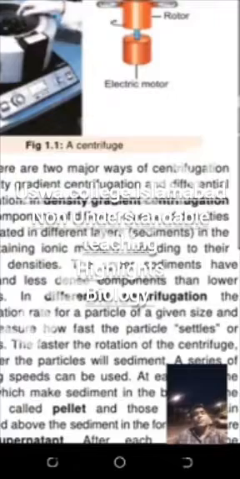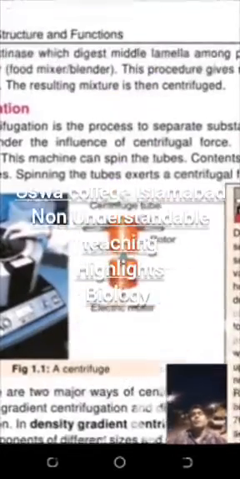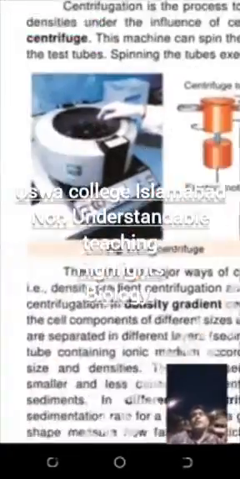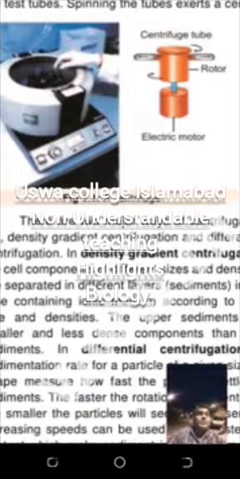You can see the picture that is visible to you. The electric motor is there at the base, and the rotor is there. The centrifuge tube is there, and they will rotate. The basic thing is that the molecules will be separated, some at the bottom and some at the top, according to density. That is, in density gradient centrifugation, you are separating particles, meaning organelles, due to different sizes.